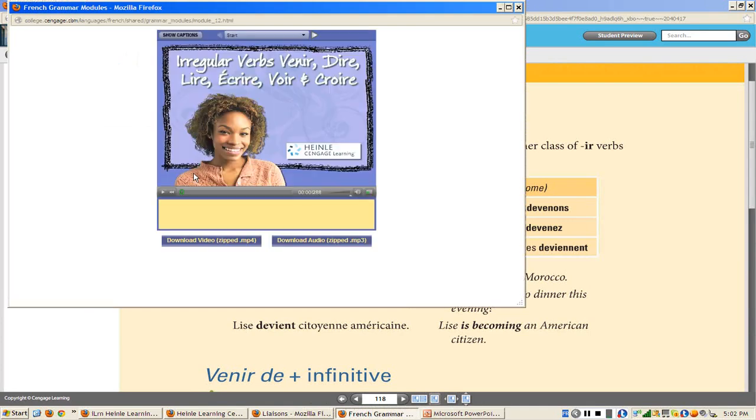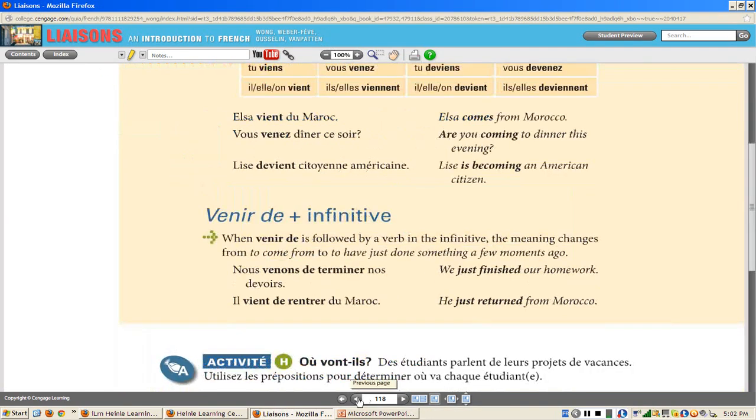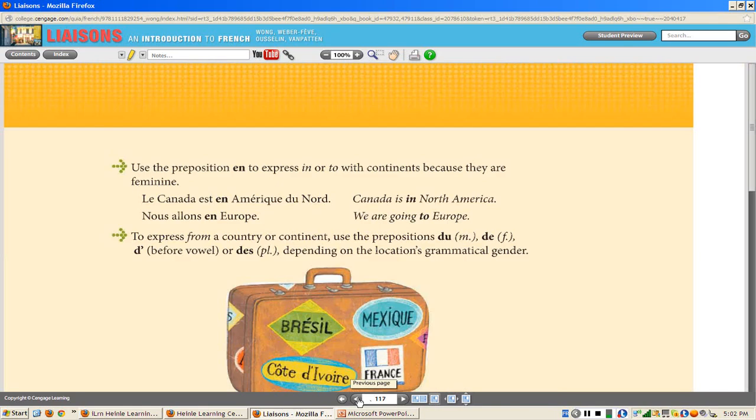Voilà, it's on irregular verbs, venir, dire. Voilà, just to give yourself a little introduction. You'll also be seeing aller. We skipped over chapter 2, so we skipped over learning aller. Just to go over aller.